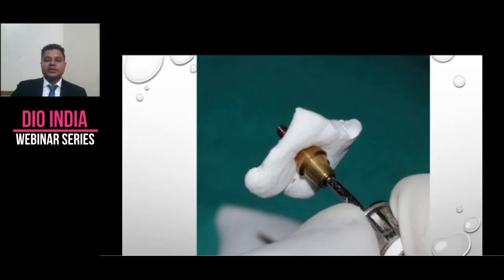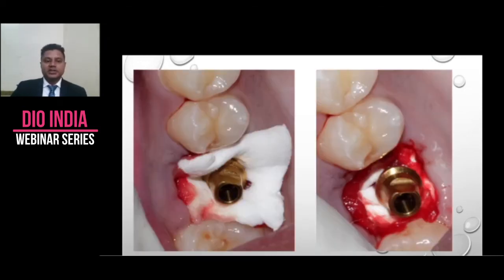So why do I use it? I like to use it because of this purpose. See, when I tuck it in, it will resolve in 2 weeks, maximum in 2 weeks or 10 days. And now I can flow my composite over it. It takes away the fear from my heart that I will infect my graft. I don't want to touch my flowable composite to my graft. So it just takes away that fear from my heart.